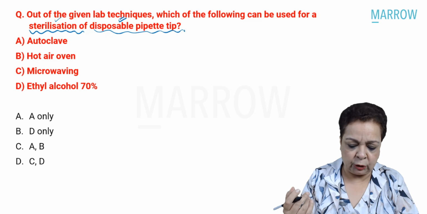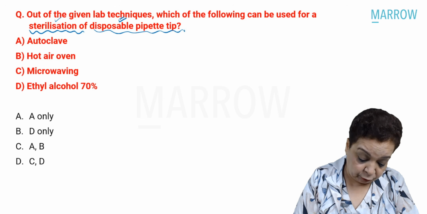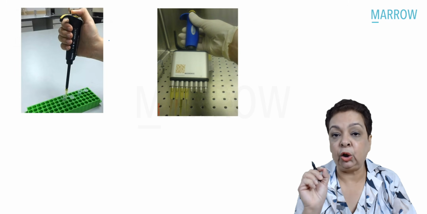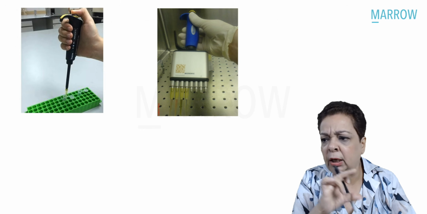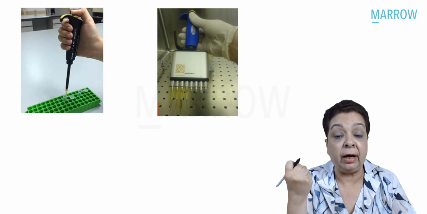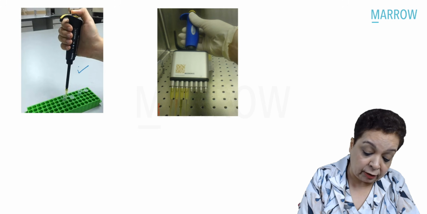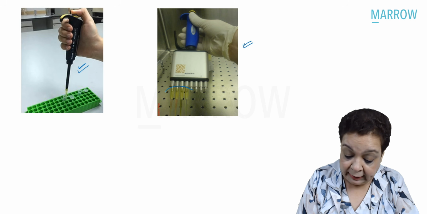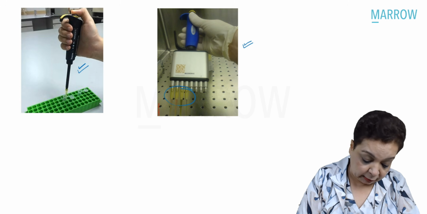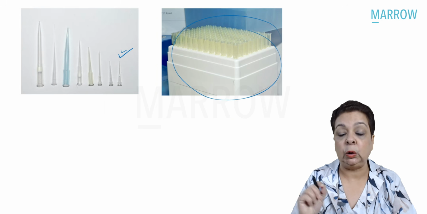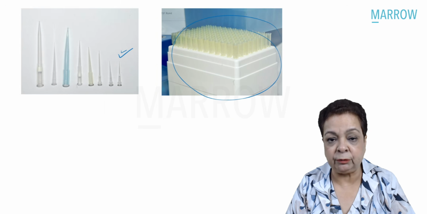Have you ever seen disposable pipette tips? They are different from the glass pipettes. You're being asked about disposable pipettes. These are micropipettes, which are used in antibiotic sensitivity tests by microbroth dilution, or ELISAs, etc. This is a single channel micropipette. This is a multi-channel micropipette, right? And you can see these are the disposable tips. Let me enlarge this image for you. That's the dispenser where we put all the pipette tips for sterilization.